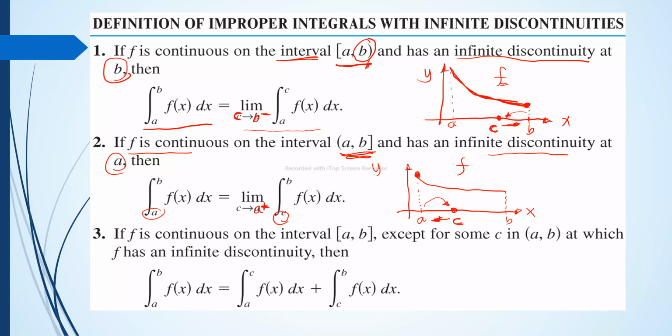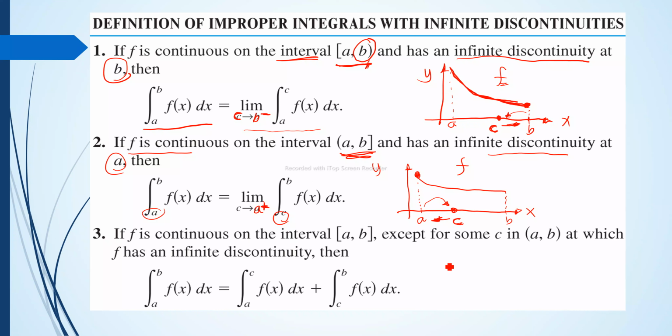So the first one has an infinite discontinuity at the upper limit. The second one has an infinite discontinuity at a. Now, the third one: the function f is continuous on the interval a to b, except for some c in the interval a to b at which the function f has an infinite discontinuity.